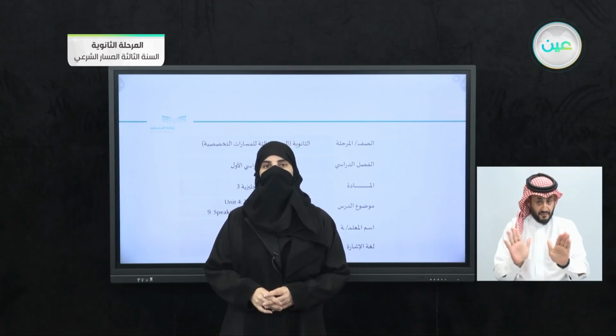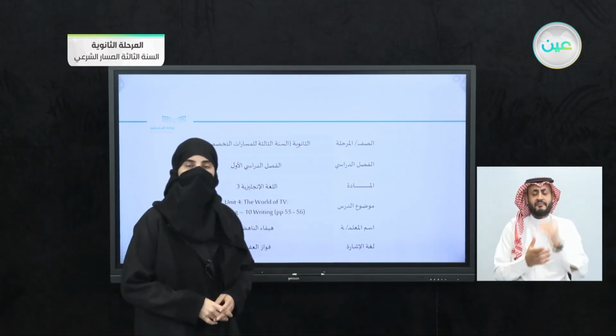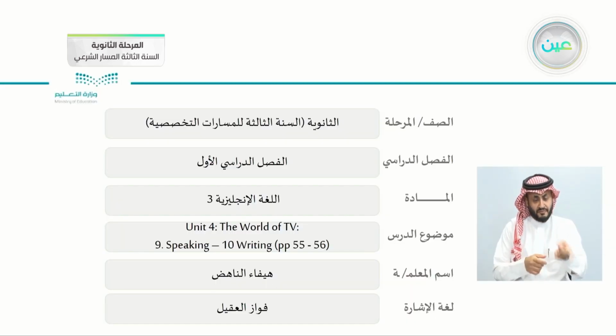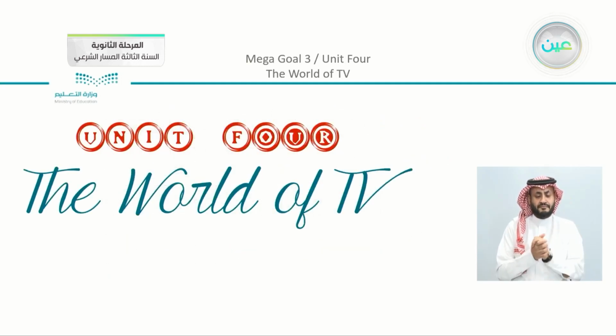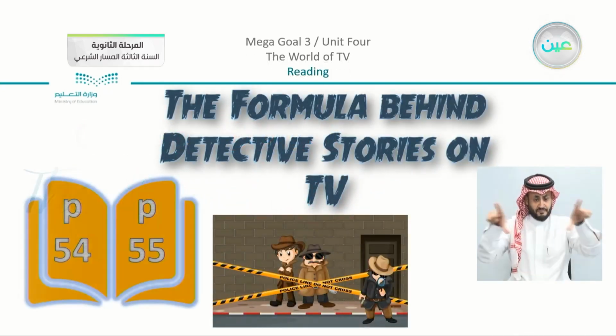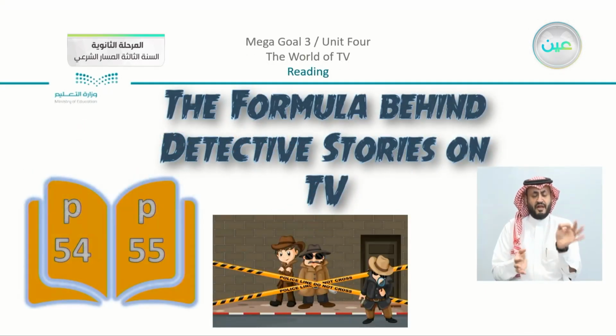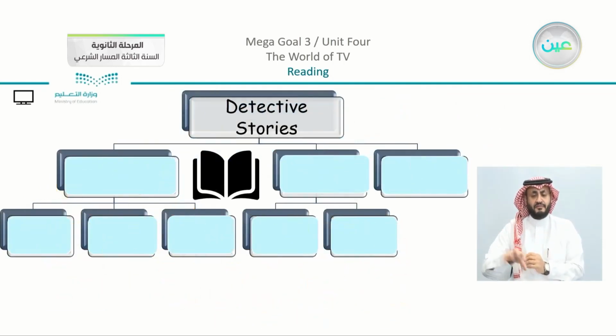We had our reading lesson, which we are going to follow up, of course, in this lesson here. Now let's just revise what we took in our lesson. We have the World of TV, which is our main unit or the topic. We studied the formula behind detective stories on TV on pages 54 and 55. Now, just to revise the detective stories, the parts or the elements that we discussed together.